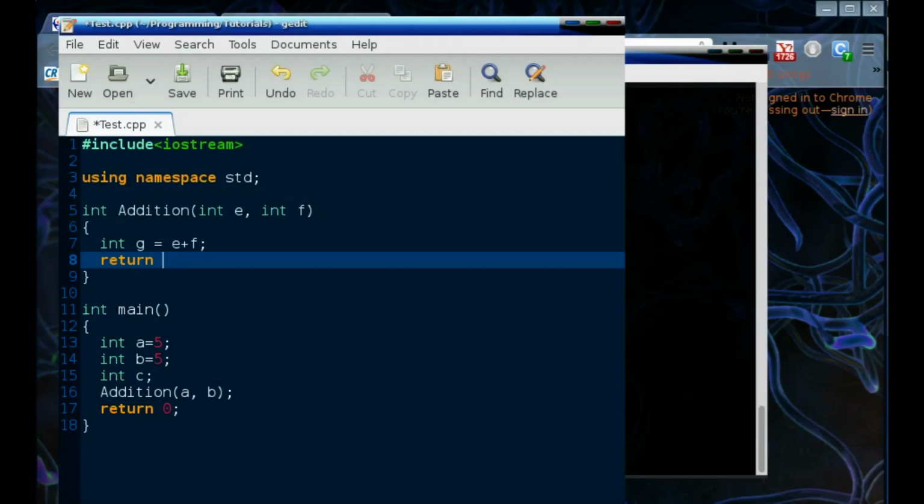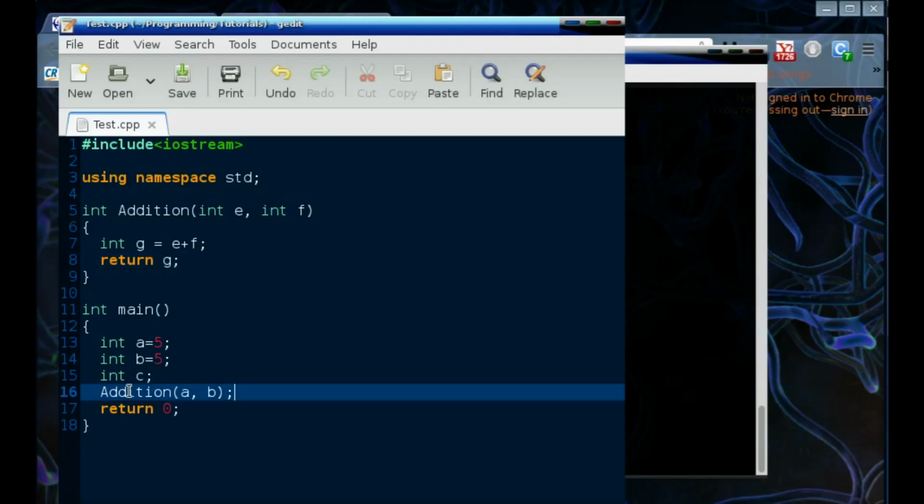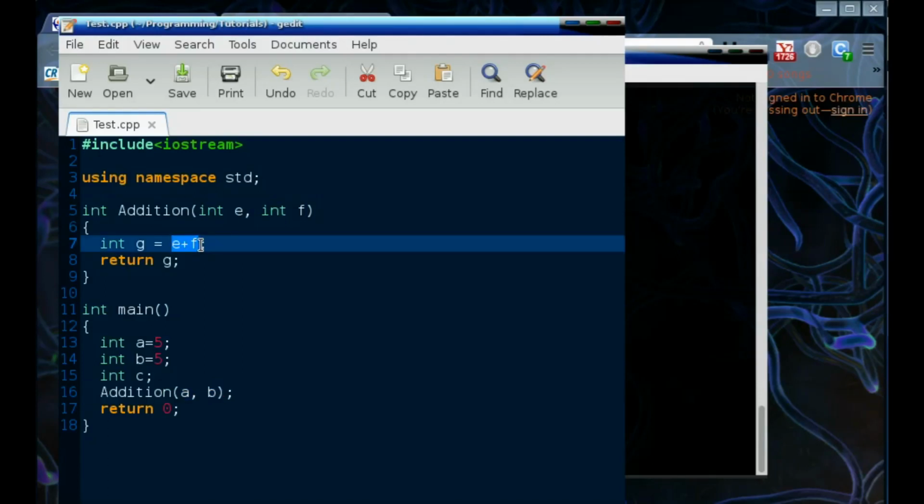Okay, so if I say return z, now what's going to happen is when I call addition from here and send a and b, this is going to send a and b as e and f inside this function, and e and f are going to be added. That value is going to be stored in z, and z is going to get returned.